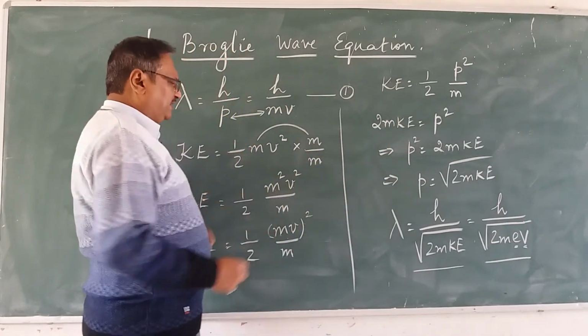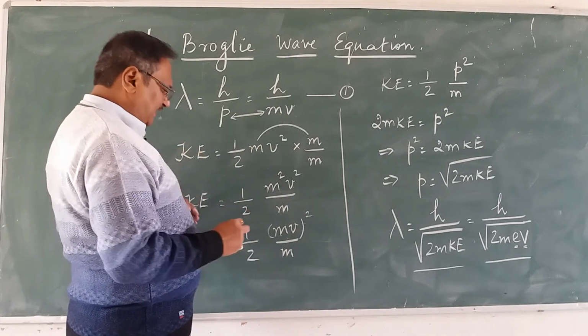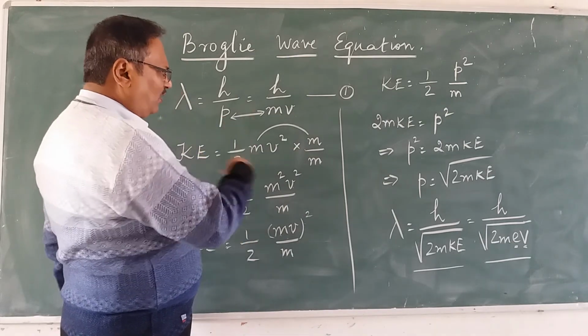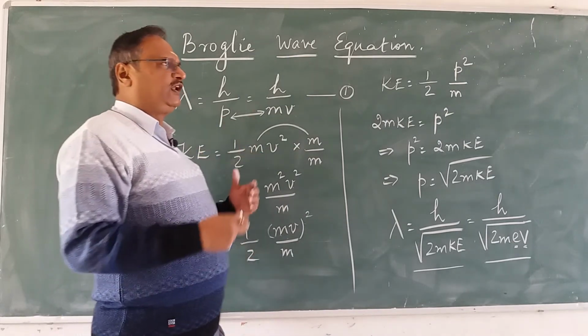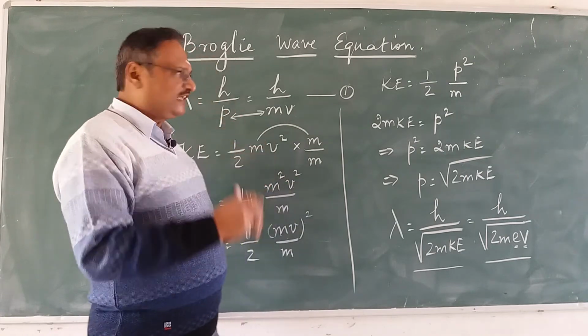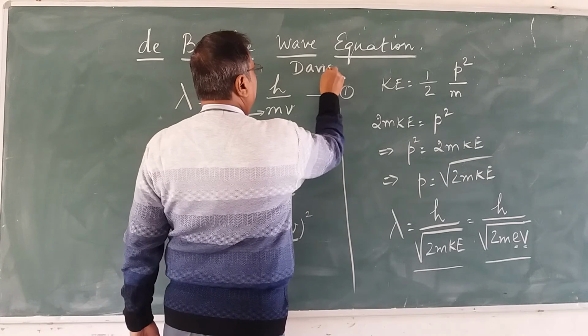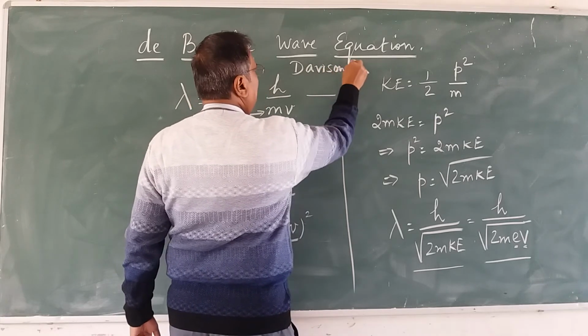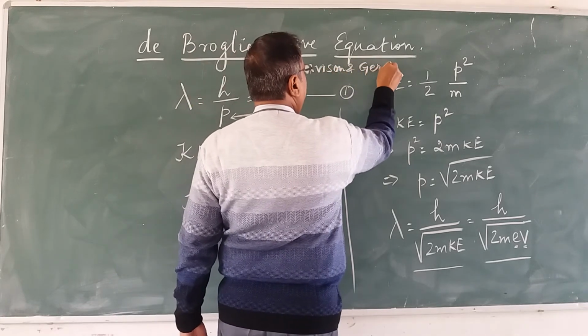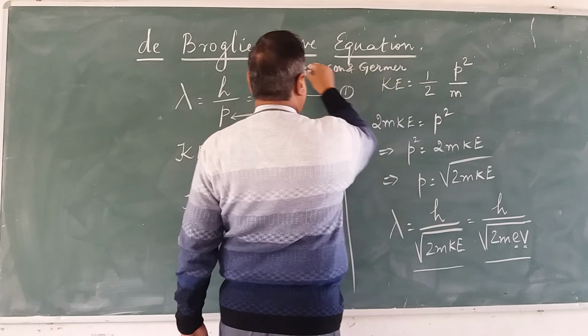I want to complete this video by stating a point here. All this can be experimentally verified, and there is an experiment called Davisson and Germer's experiment.